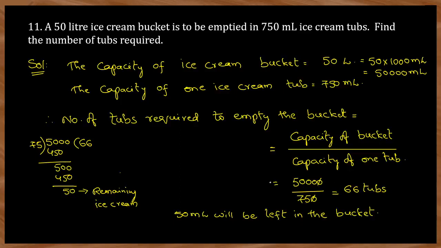If you divide this, I can cancel 0 here with the table. So you can divide 5,000 by 750 directly here. So you can get 66 tubs, and remaining ice cream will be there, which is 50 ml will remain here, because this is the remainder here. So 66 tubs can be made which are having 750 ml, and in the bucket 50 ml of ice cream will be left as the remaining. Like in the previous problem, this is also the same. Next, 12.